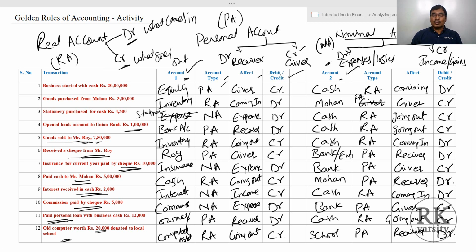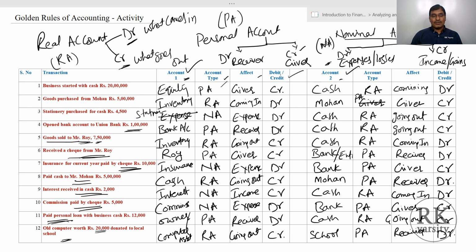So there are two approaches. One is using the accounting equation, and second one is applying the golden rules of accounting. So by this time, I guess you are familiar with both, because I spent 4 lectures exclusively on explaining the concept of debit and credit.